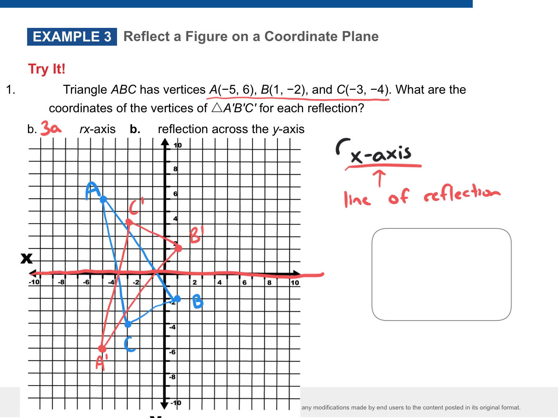Now, some of you might like that I have 2 separate colors here so you can visually see it better. I am totally cool if you want to use pen colors, because you can see that a little bit better. While you're getting those out, go ahead and listen real quick. We are also going to do part B. On another graph on your paper, draw your original coordinates again. Draw your original shape again.